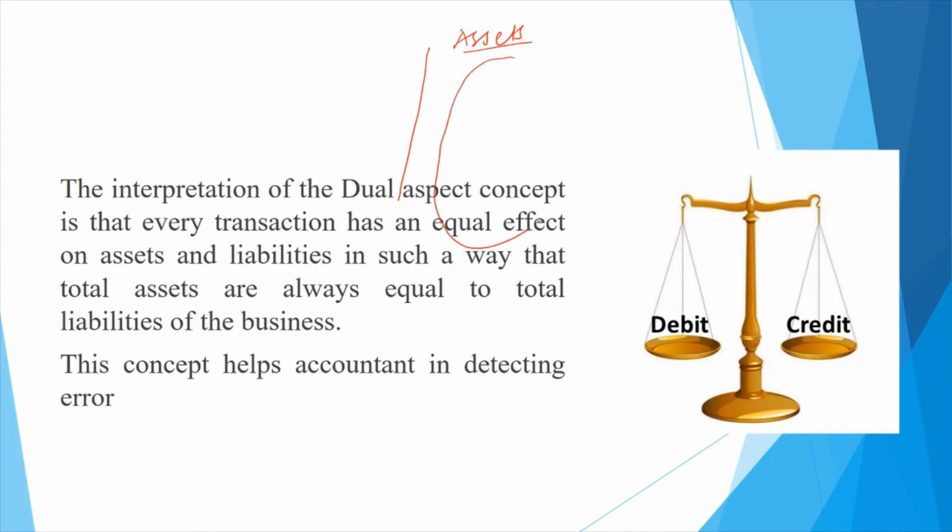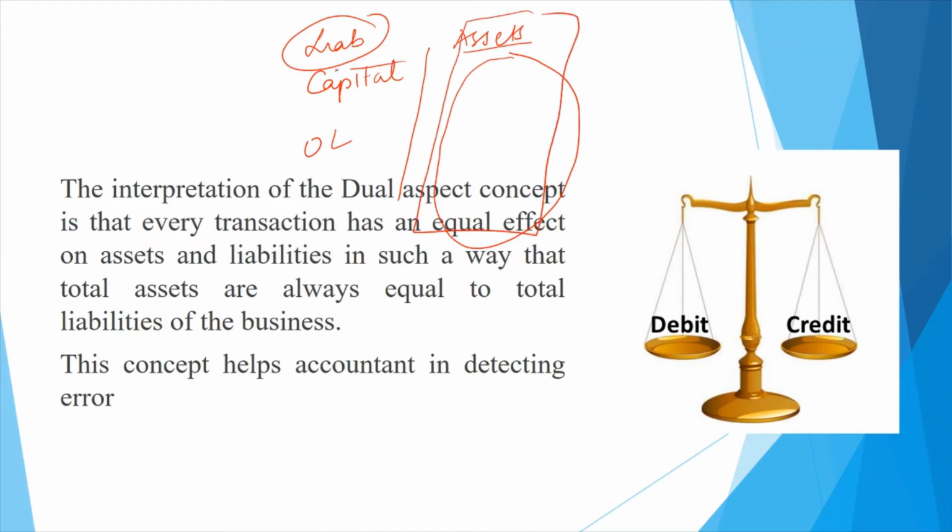Where is the money for all that the business owns coming from? The money is coming from only two sides. One is the liability side, which comprises two parts: capital plus other liabilities. So the total of the asset side must match the total of the other side. That's the reason it is always said that the balance sheet will always tally.